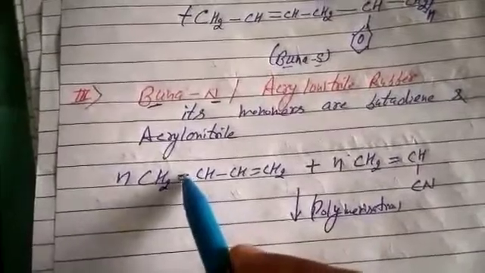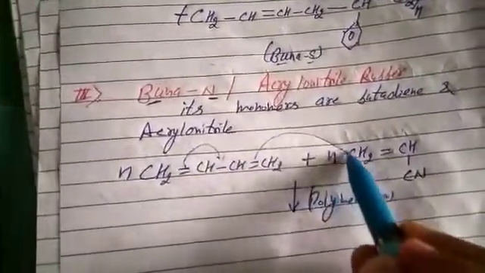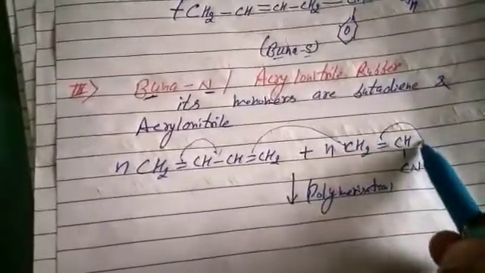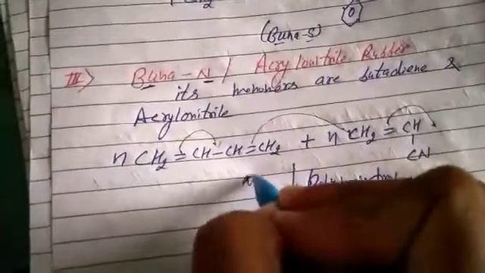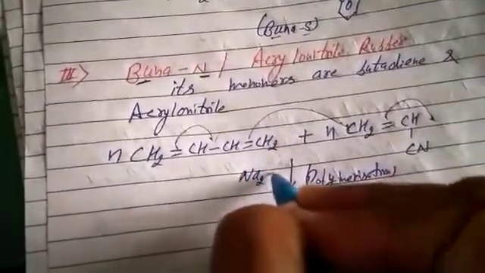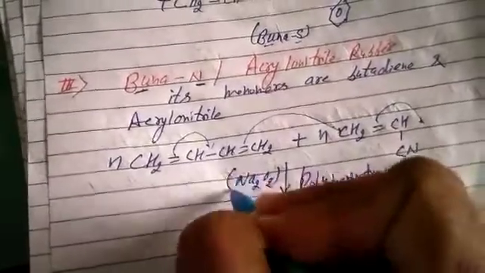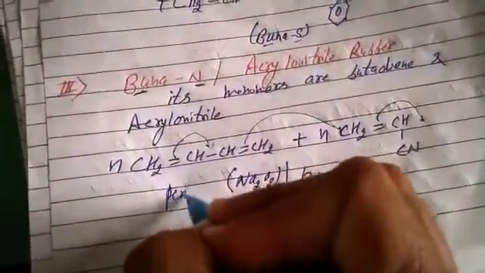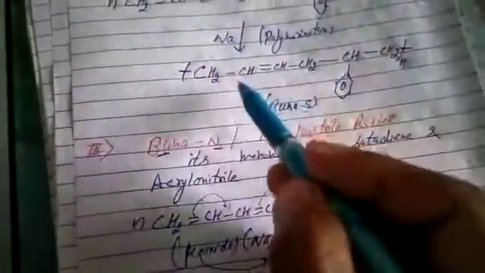Again same, double bond shifts here. This bond makes the link with this. This bond goes out and then repeats n times. It is catalyzed by sodium peroxide, Na2O2. In this case, we use peroxide as the polymerization agent. While in Buna-S, we use sodium as the polymerization agent.